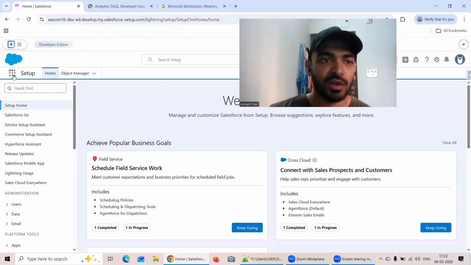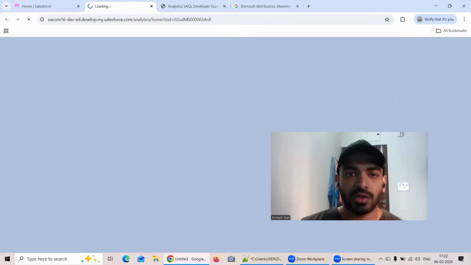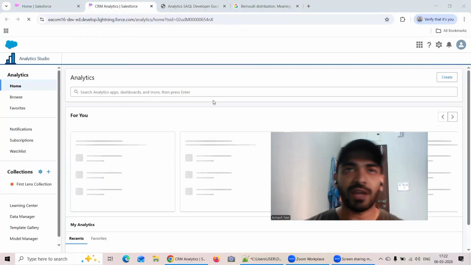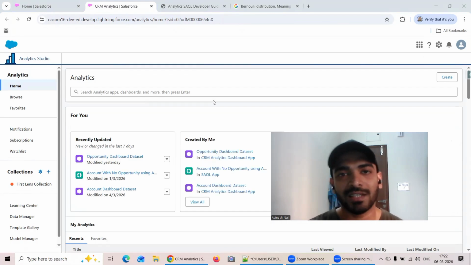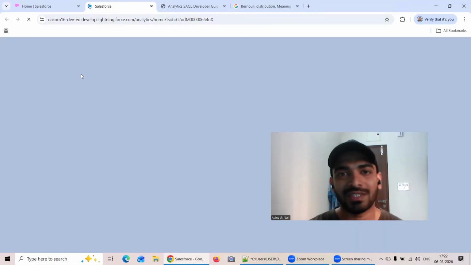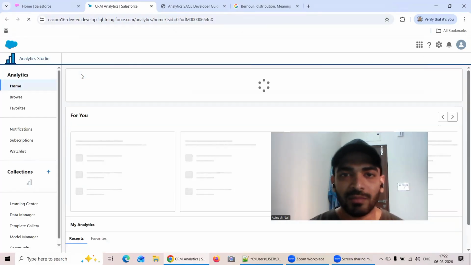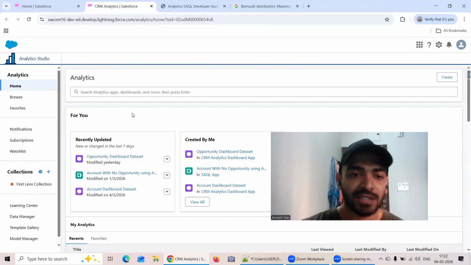So what I will do is quickly go to Analytics Studio. This kind of thing we usually use when we have large, millions of data sets. When we work in production, for any big clients, we will have a huge number of data sets. At that point of time, if we want to do testing with certain sample records, it can be utilized. This particular sample part can be very useful.